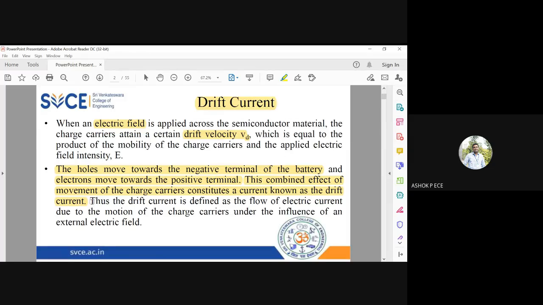So drift current means it is not only because of electrons, it is because of both electron and hole movement when I apply an electric field. This electric field is an externally applied field. It is not present inside. It is an external applied electric field. Please understand this very, very carefully.